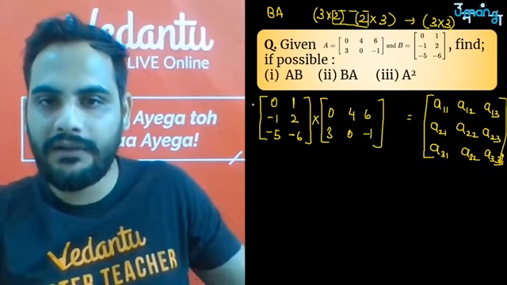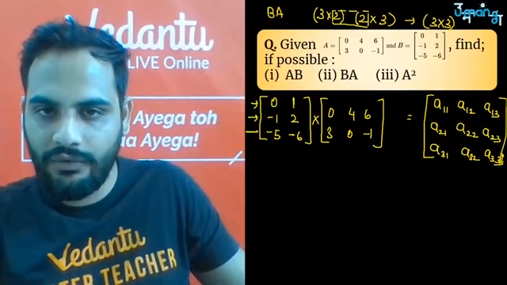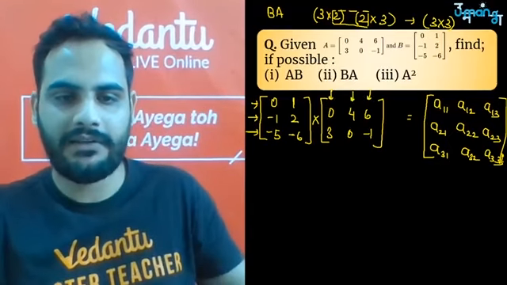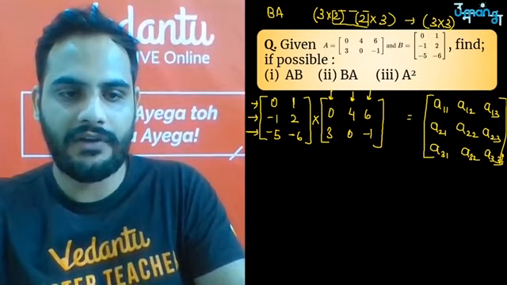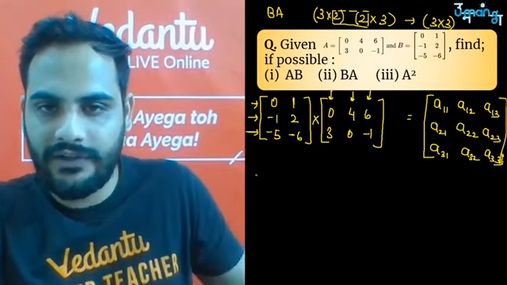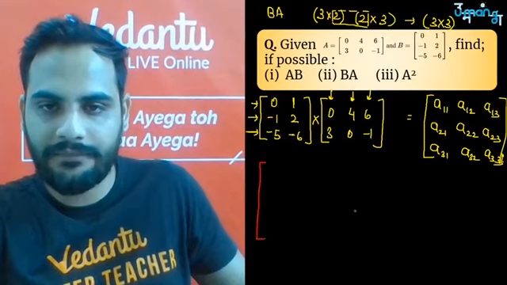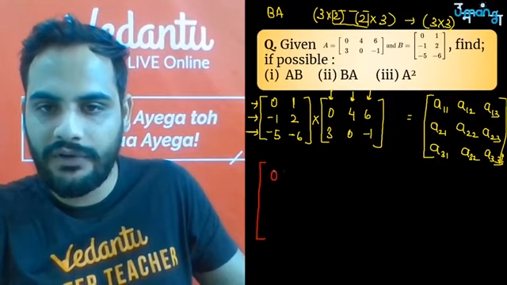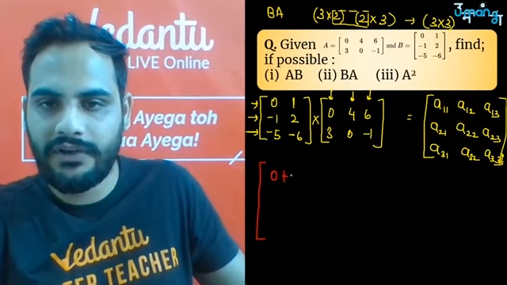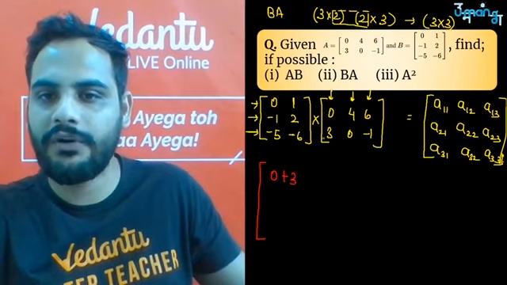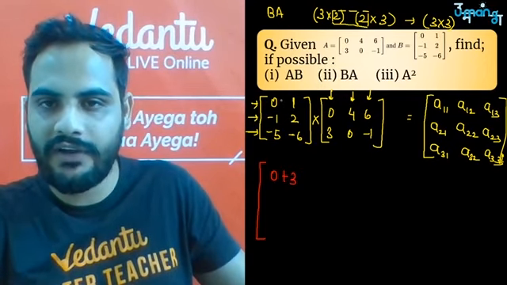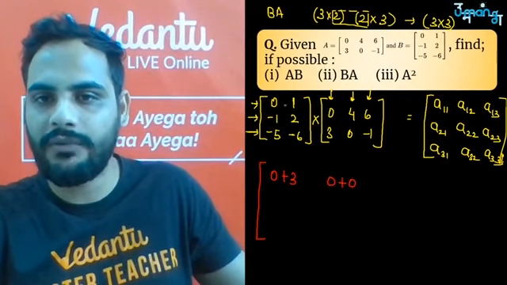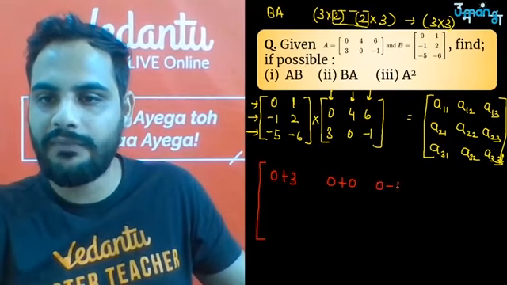ठीक है. तो देखो बेटा, this is my first row, second row, third row. This is my first column, second column, third column. अब बस multiply करते जाओ. देखो भाई, what it is saying, sir जी, it is saying first thing. थोड़ा सा बड़ा कर देते हैं. A11 means first row with the first column. So 0 into 0 is 0, plus 1 into 3 is 3. ठीक है. Then first row with second column, 0 into 4 is 0, 1 into 0 is 0. Very good. First row with the third column, so 0 into 6 is 0, 1 into -1 is -1.